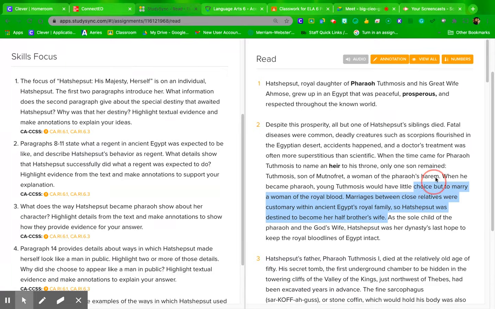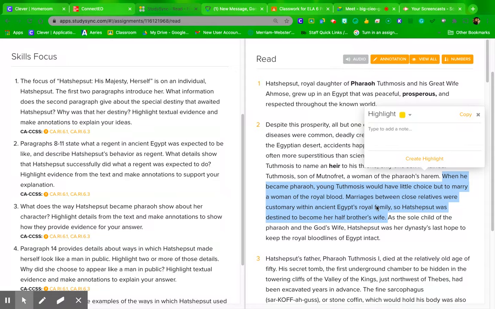Remember that these are political marriages, right? Why was she going to do that? Because she was the sole child of both the queen, right, the god's wife, and her father, the pharaoh, right? So she was fully royal on both sides. Because Hatshepsut was fully royal on both sides, her mom and dad,